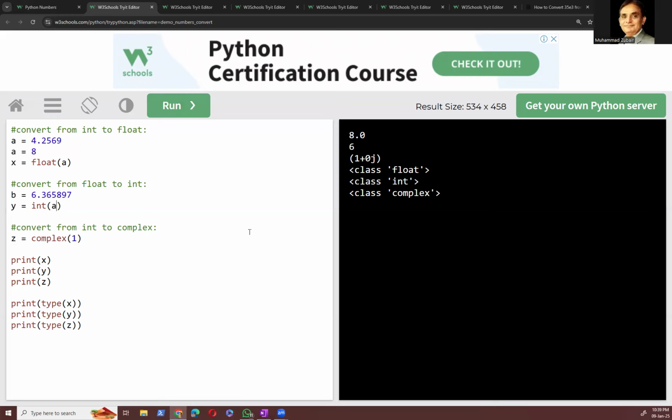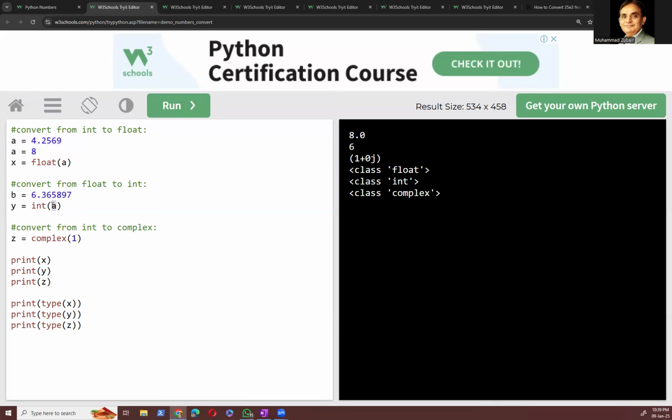Yeah, there is another value of A. So A has two values. So what is the latest value of A? The value is 8. So the latest value of A is 8.